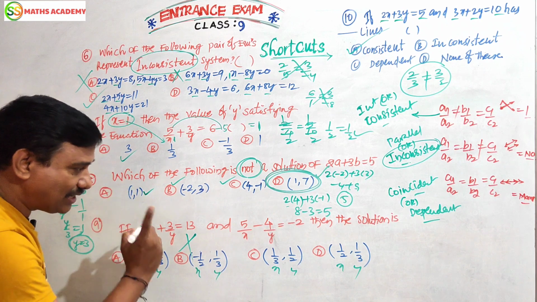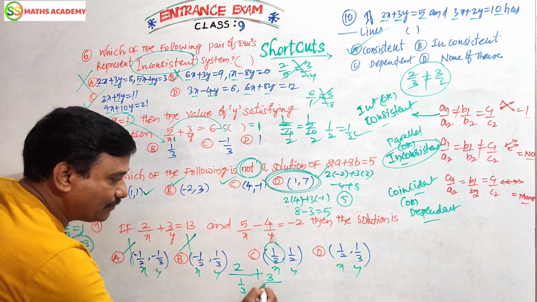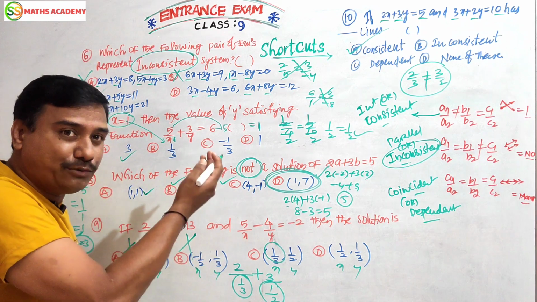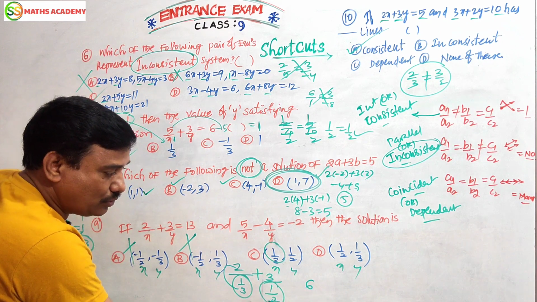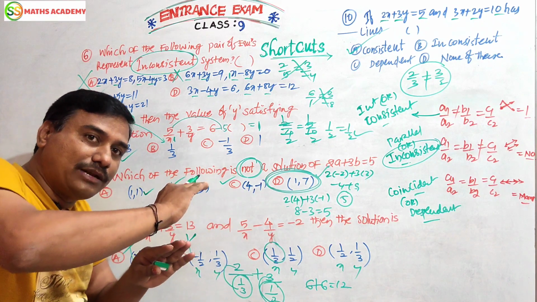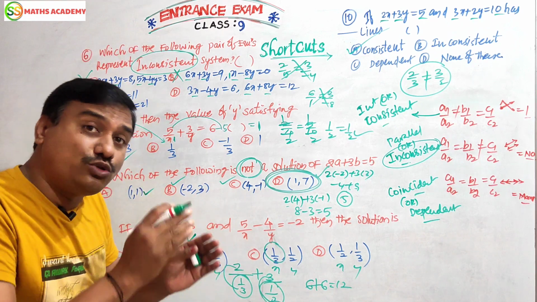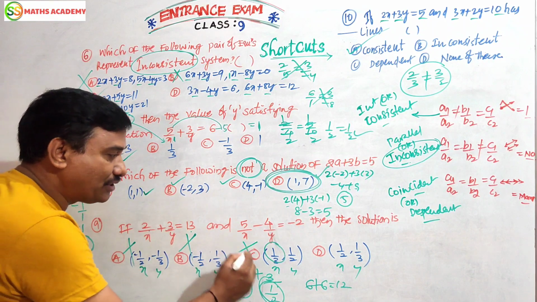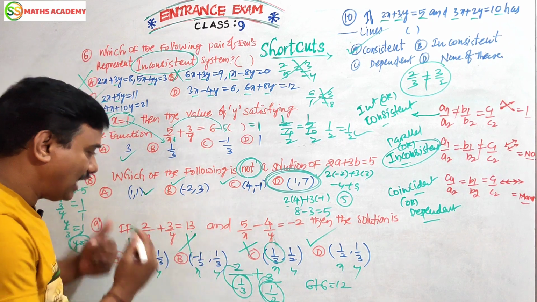Now suppose I am taking the x value here and the y value here. These two terms are denominators, so they come as reciprocals. 2 3 is 6. I told you 1 by 3 is converted into reciprocal. 3 by 1, 3 by 1 into 2, 6. 1 by 2 reciprocal is 2 by 1. 3 into 2, 6. 6 plus 6, 12. But 12 is not 13. So it is not an option. Is our answer correct or not? We have to check it, verify it. Yes, I will do it.